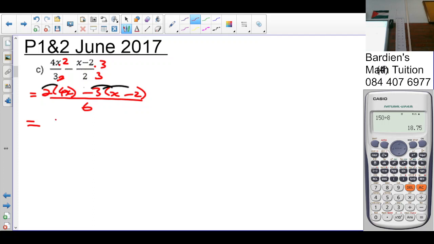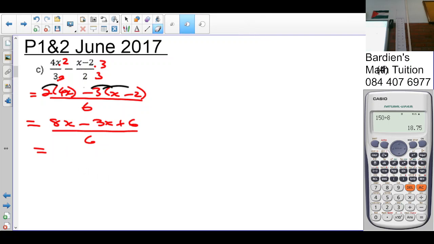So that's going to give us 8x minus 3x plus 6 over 6. So it's going to be 8x minus 3x is 5x. That's my like terms then. So it's 5x plus 6 over 6. Can I cancel this here? No. Why? More than one term in the numerator. Okay.